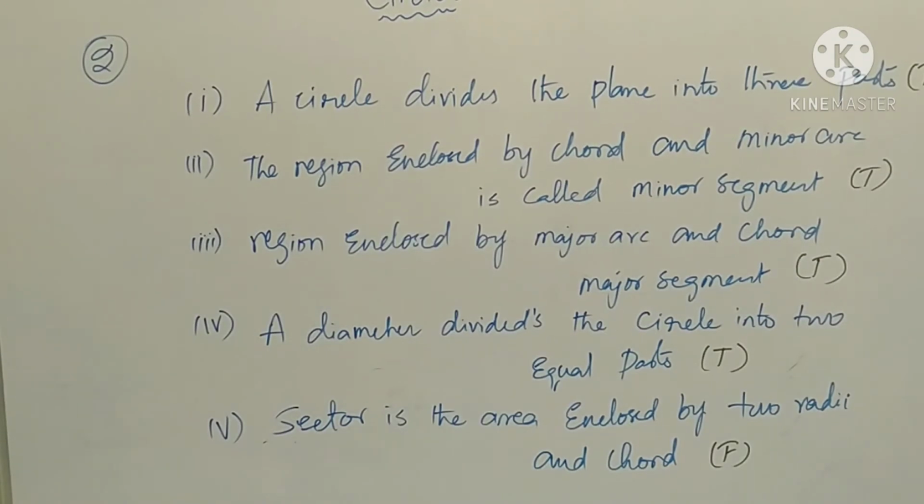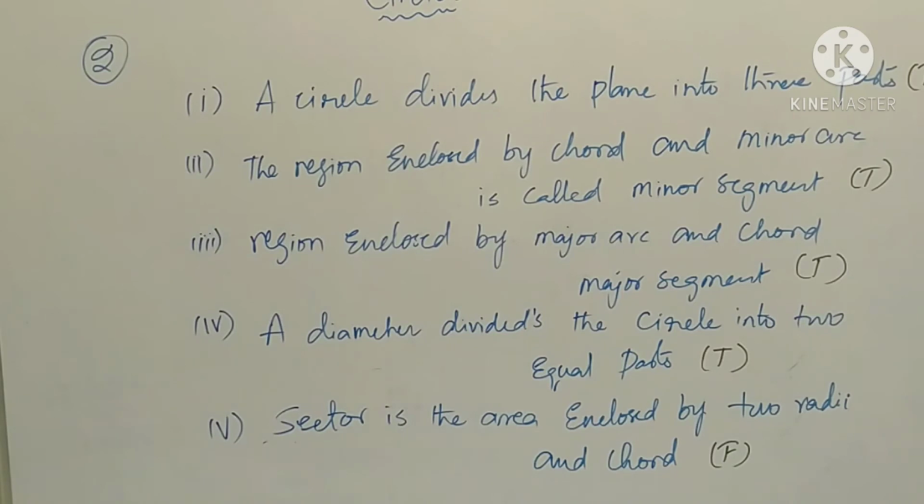This is Roman number 2. State true or false. First one, a circle divides the plane into three equal parts. Yes, it is true. The three parts are inside the circle, the boundary of the circle, and outside of the circle. A circle divides the plane into three parts.